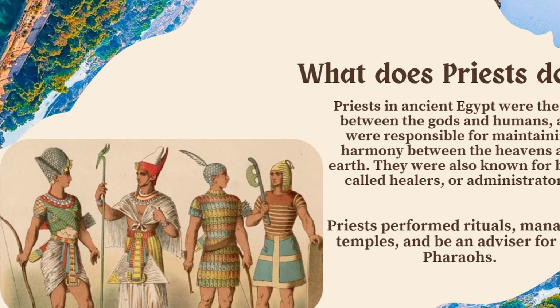What do priests do? Priests in ancient Egypt were the link between the gods and humans, and were responsible for maintaining harmony between the heavens and earth. They were also known as healers or administrators. Priests performed rituals, managed temples, and were advisors to the pharaohs.